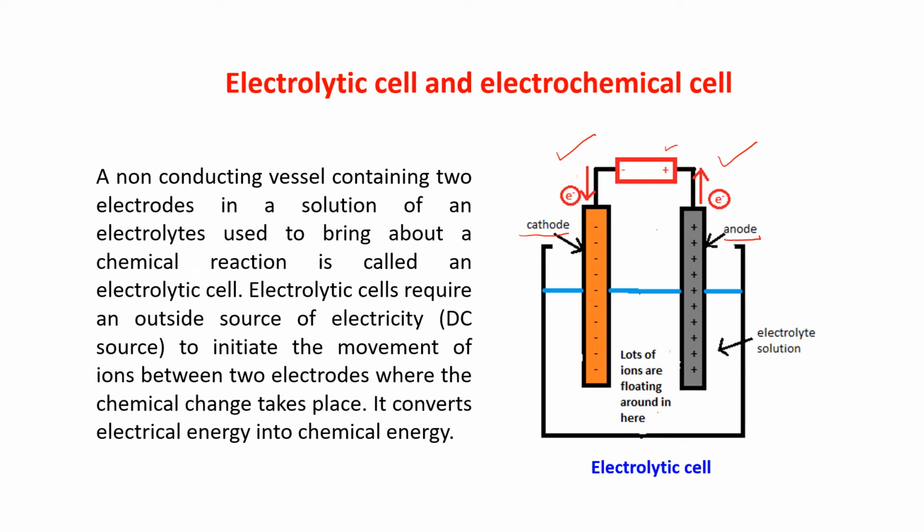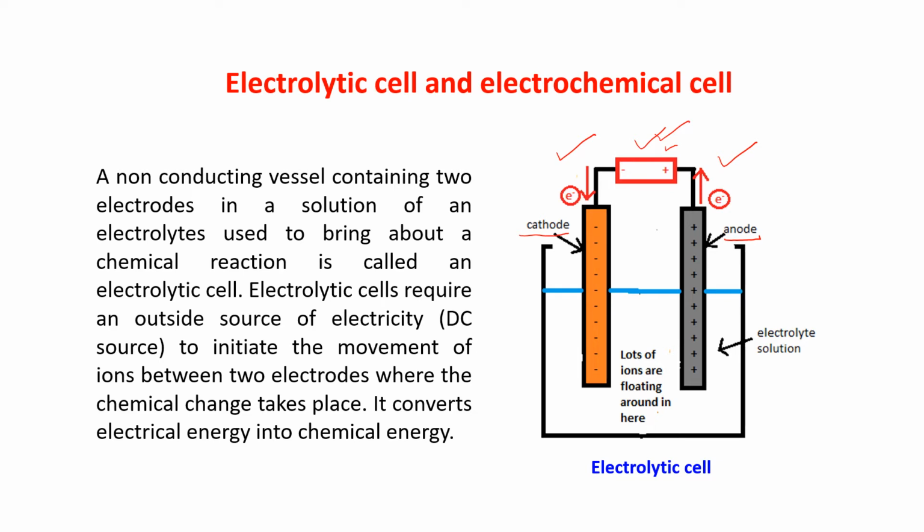Electrolytic cells require an outside source of electricity. The battery is the outside source of electricity, which will give you DC current, direct current, to initiate the movement of ions between the two electrodes. From the electrolytic solution, when the current passes, it will dissociate into ions.